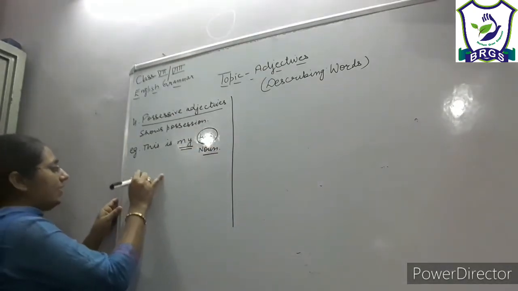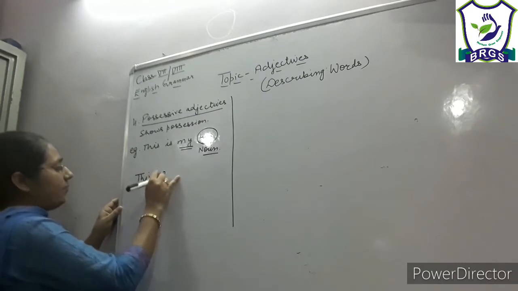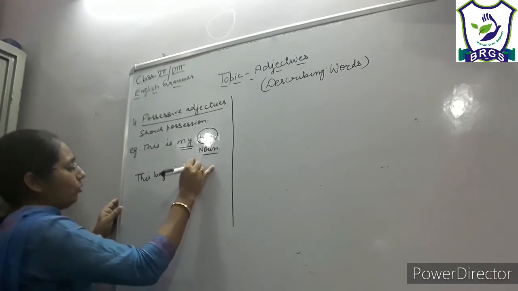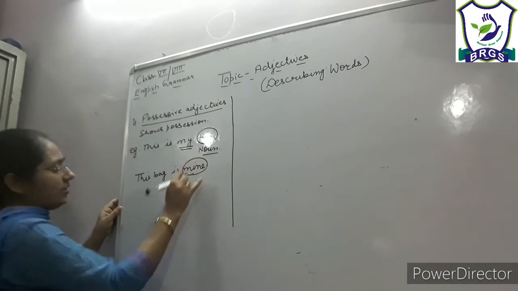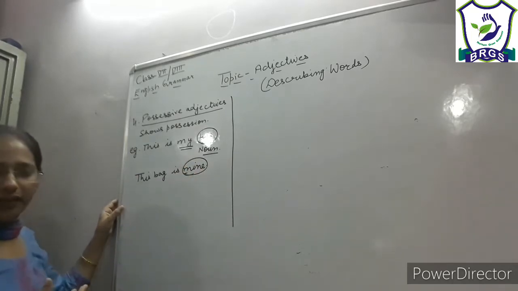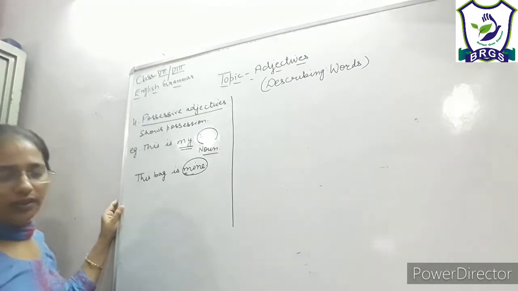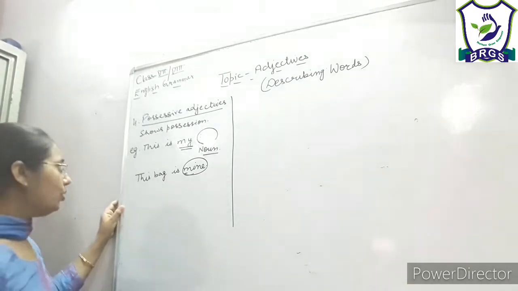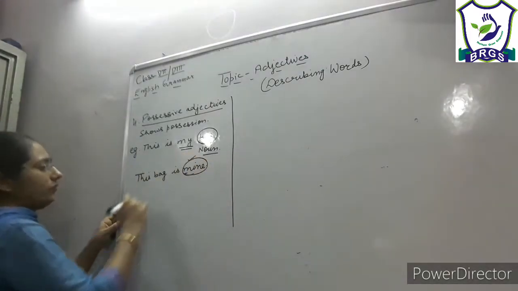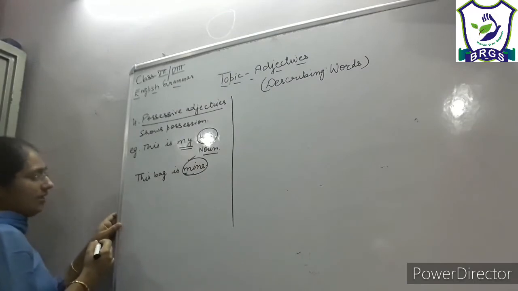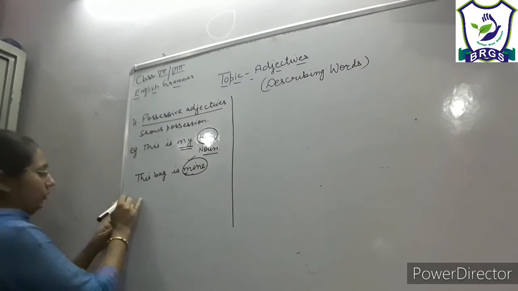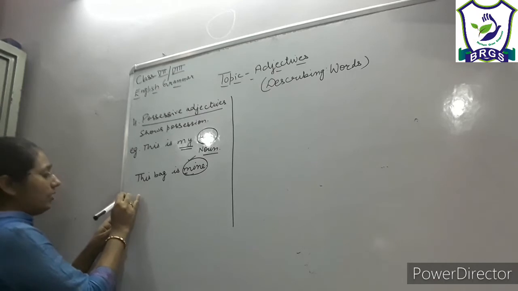Or if I write this sentence like this, the bag is mine. So here mine is replacing the noun. It is not following any noun. It is replacing the noun. It is pointing out, it is talking about a noun. So it is possessive pronoun, right? Let us learn one more example.